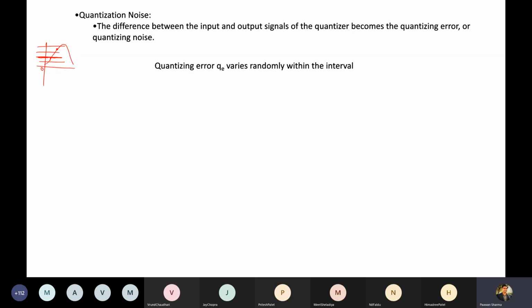It may be very small, depending on how many levels we have. This is called quantization error, and we represent it with Q subscript E. We all know the step size is 2 MP by L, where L is the number of levels, and our signal varies from minus MP to MP.